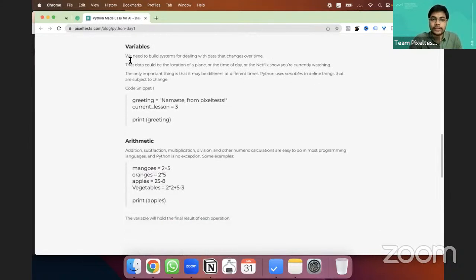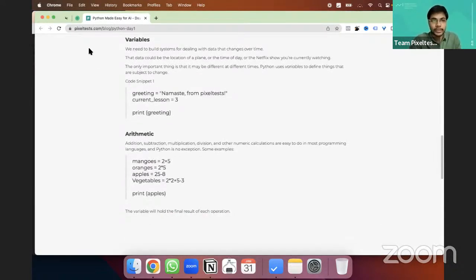Okay, then we'll learn about variables. How many of you understood how to print statements? If you've understood how to print statements, type U in the chat box. If you understood it, type U in the chat box.